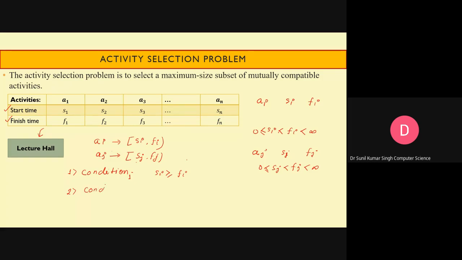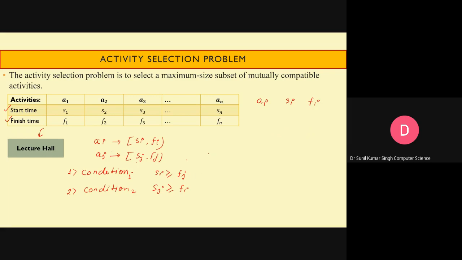Condition 2, the reverse of it: Sj is greater than or equal to Fi. Sorry, a little correction here. If we have conditions like this, let us check whether these activities will be compatible.